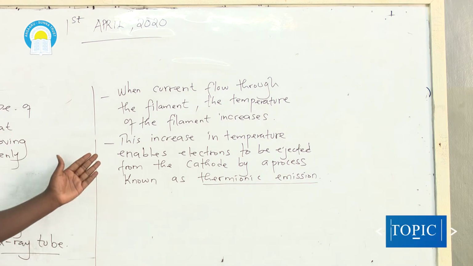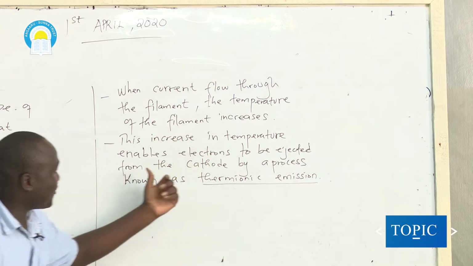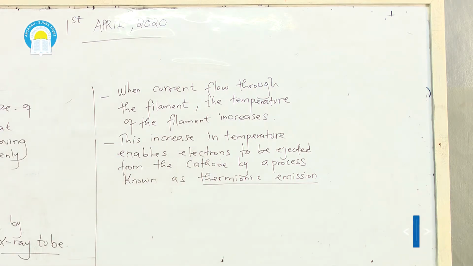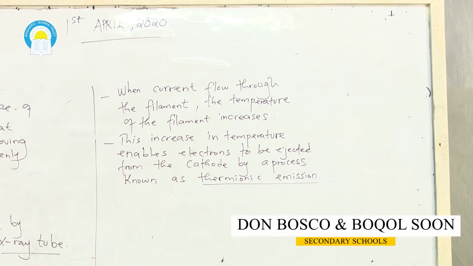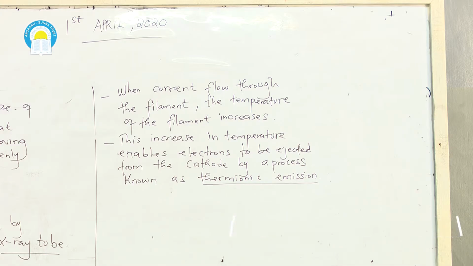Now, here we state that when current flows through the filament, the temperature of the filament increases. You may ask yourself, why does the temperature increase? This is because the filament here is designed with a wire of high resistance. So as current flows through it, due to its resistance, heat energy is produced.